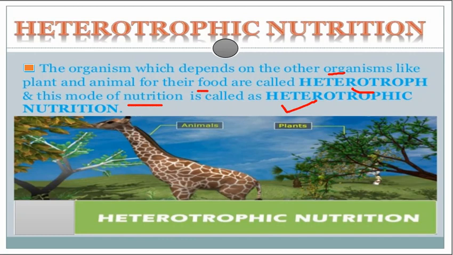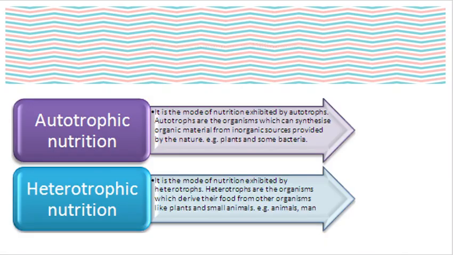Clear? So here the plants as well as the animals depend on another for their nutritional requirement, or what we call food. They are all known as heterotrophs, and the mode of nutrition is called heterotrophic nutrition. So this is the definition of both autotrophic nutrition and heterotrophic nutrition, for revision.